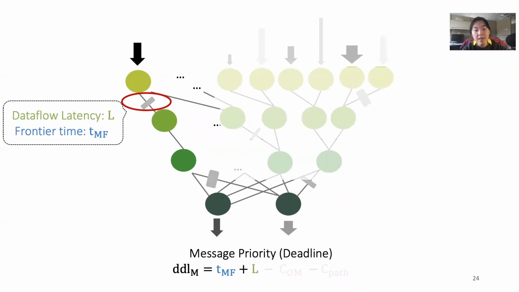In particular, this calculation requires Cameo to keep track of the latency requirement for the job that a message belongs to, and to have the ability to analyze the earliest time of the next result to be ready, which will be first influenced by this message, which we call frontier time. The deadline calculation also requires the scheduler to be able to estimate the execution cost of this message, as well as the execution cost of its potential critical path.